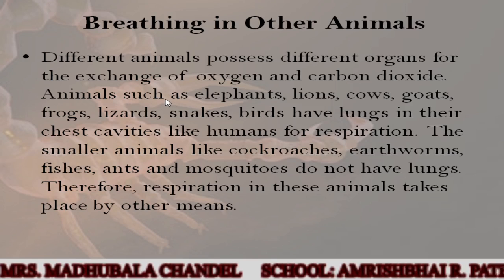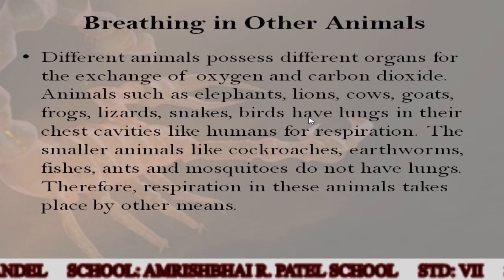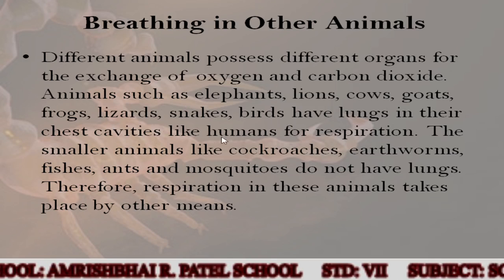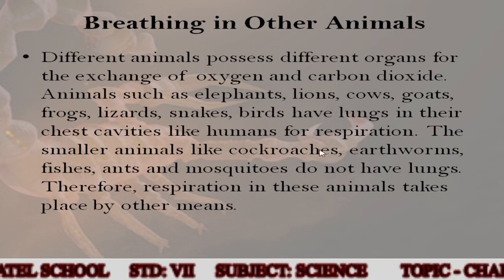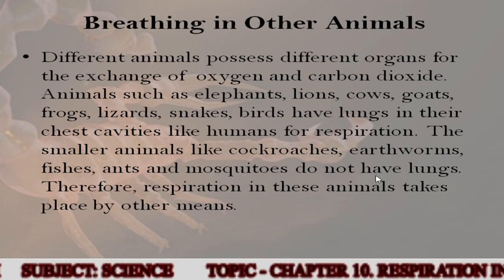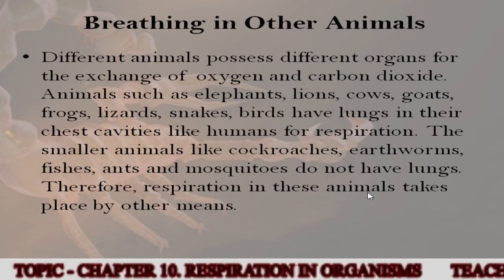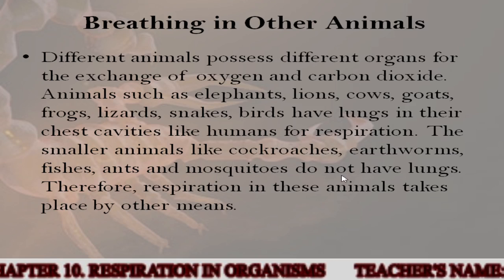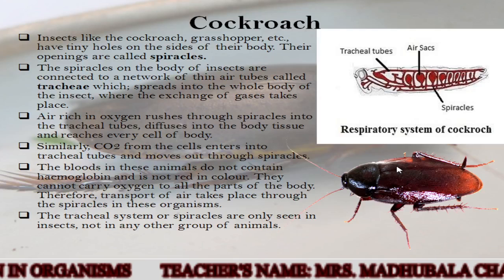So the animals such as elephants, lions, cows, goats, frogs, lizards, snakes, birds have lungs in their chest cavities like humans for respiration. The smaller animals like cockroaches, earthworms, fishes, ants, and mosquitoes do not have lungs. Therefore, respiration in these animals takes place by other means. Let's see how the respiration takes place in the other animals other than the lungs.